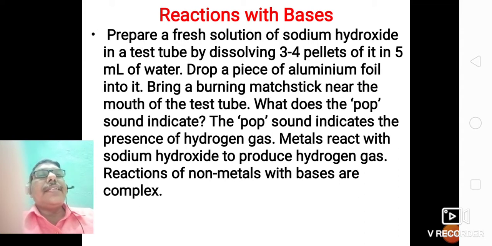Bring a burning matchstick near the mouth of the test tube. Then you will hear the pop sound. It means that hydrogen gas is produced. So metal reacts with sodium hydroxide to produce hydrogen gas. Reaction of non-metal with bases is complex.